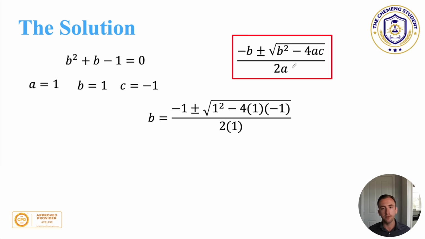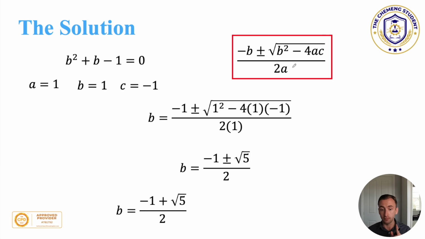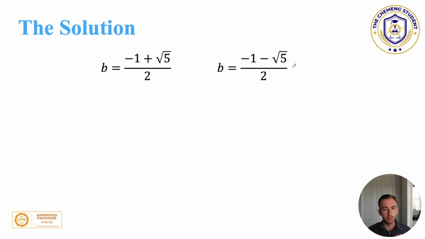So we substitute in the values of a, b, and c, and we end up with minus 1 plus or minus the square root of 5 divided by 2. Now remember, you have to break these apart. So we get two equations. And then we get b is 0.618 or b is minus 1.618.